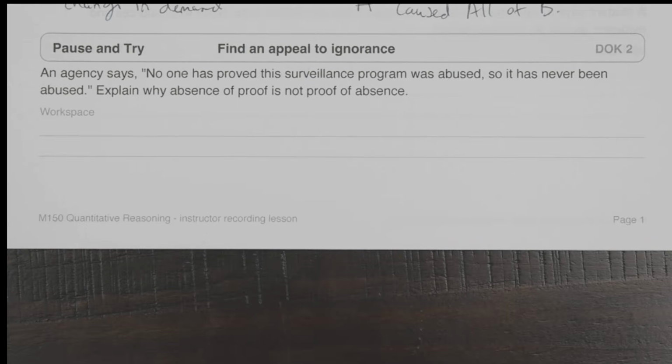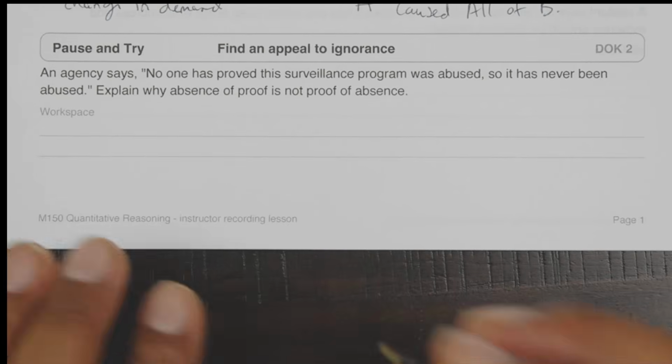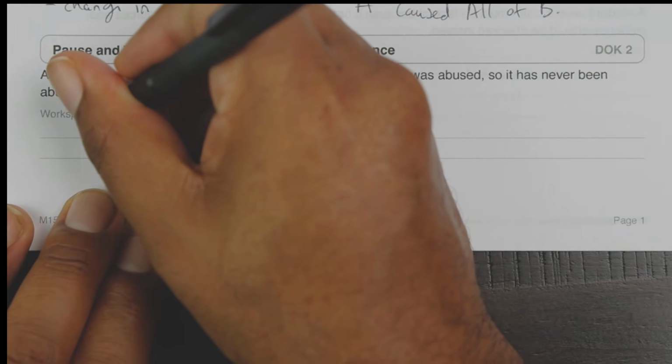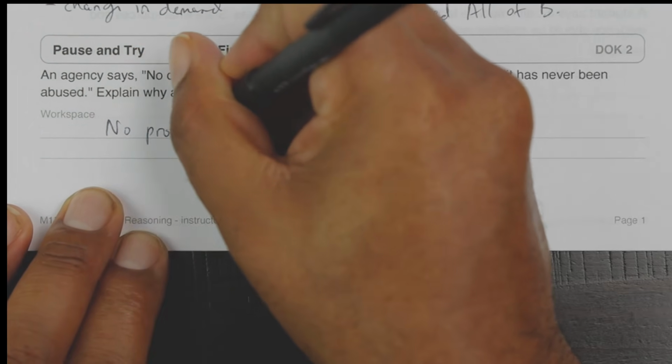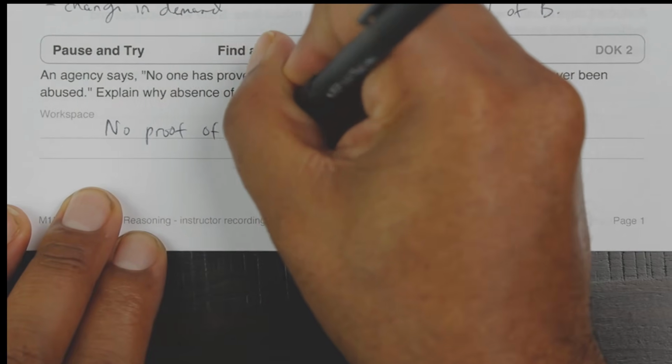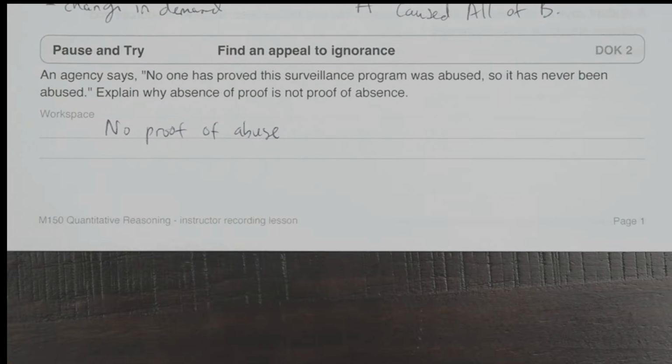The statement is treating no proof of abuse as essentially proof of no abuse.